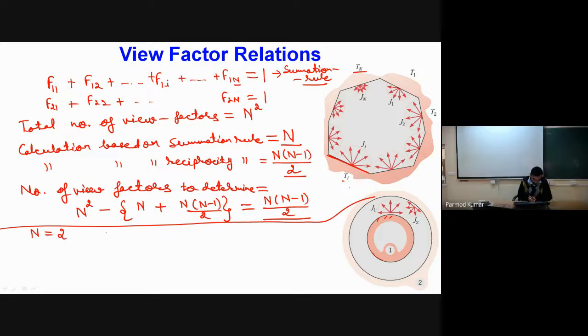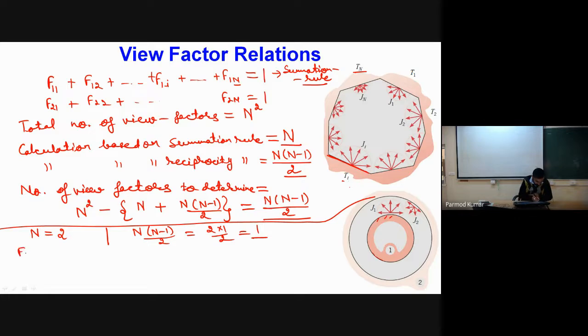So how many view factors do I have to determine? n into n minus 1 by 2, which is 2 into 1 by 2, so 1. So I can only determine one view factor, and the remaining 3 I can calculate based on the summation rule and reciprocity rule.